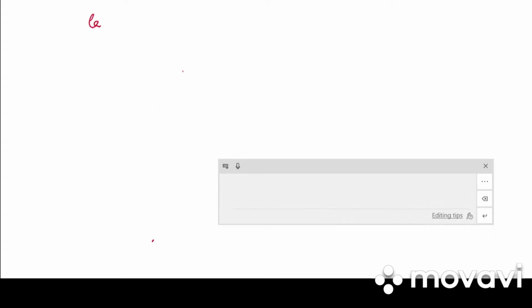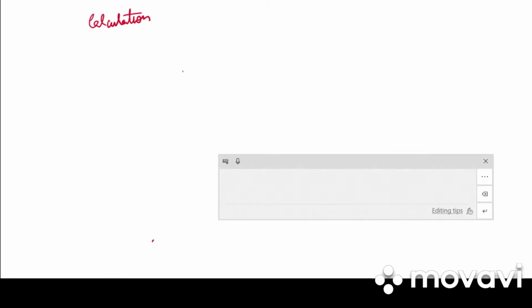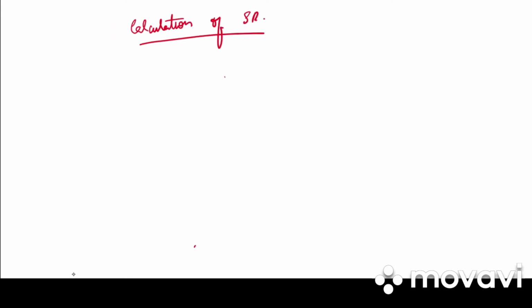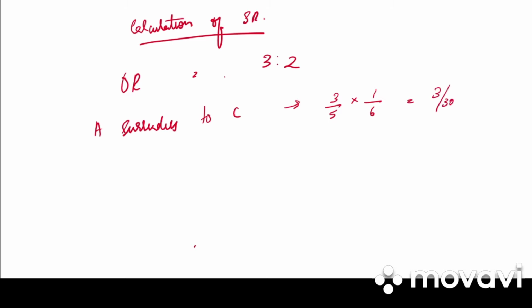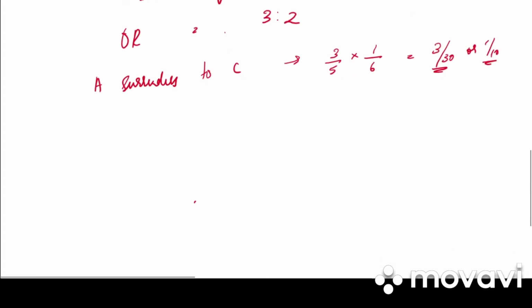Clear? So let us work out the problem. First, what do we need to do? Calculation of sacrifice ratio. We know the old ratio, that is 3:2. A surrenders to C. How much is it? Old ratio is 3/5. How much did he surrender? 1/6. So 3/30 he surrenders, or 1/10.